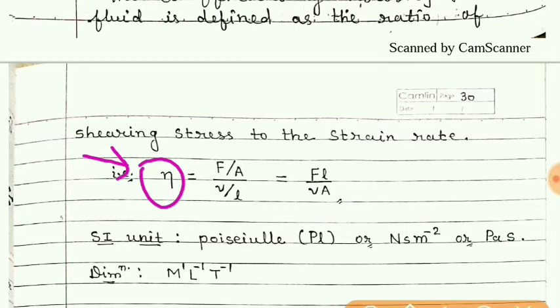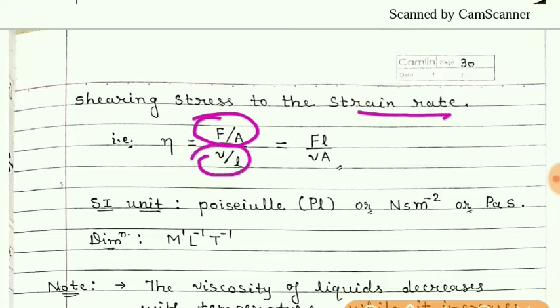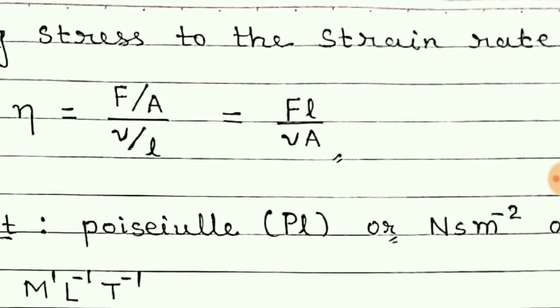In a similar way here it is a coefficient of viscosity. For different liquids this coefficient of viscosity will be different. So according to the definition, stress means force per unit area and strain rate is v by L, and this will give us eta = FL upon vA, where A is the area of contact.